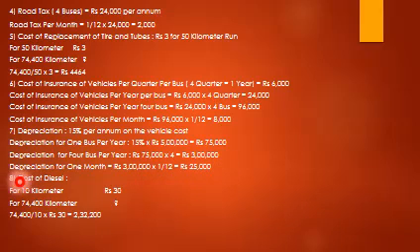So next is the 8th one, cost of diesel. For 10 kilometers it is rupees 30, and for 74,400 kilometers it is how much? So 74,400 divided by 10 into 30, it comes to 2,32,200.